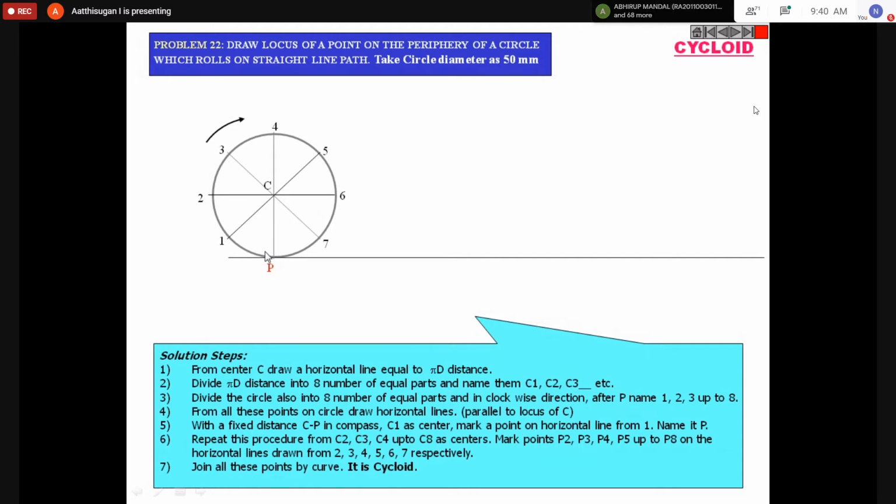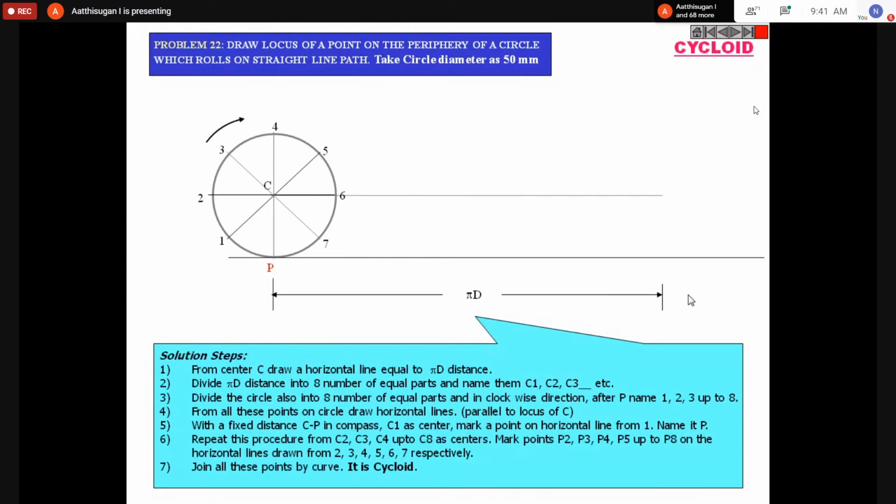Now I rotate this entire circle through one full revolution. The point will move, and the trace of the point is called a cycloid. That curve is called a cycloid. Now draw the line through all the centers. The distance is pi d, as I said earlier.